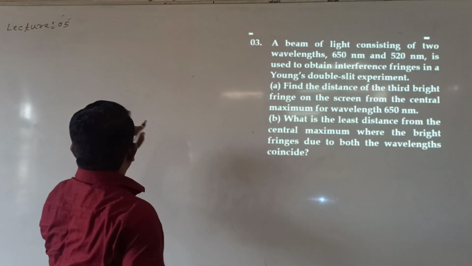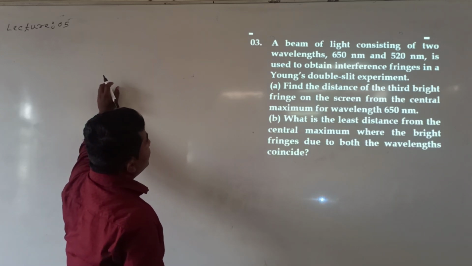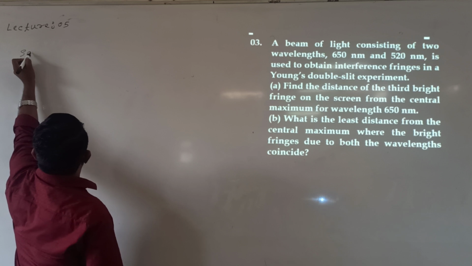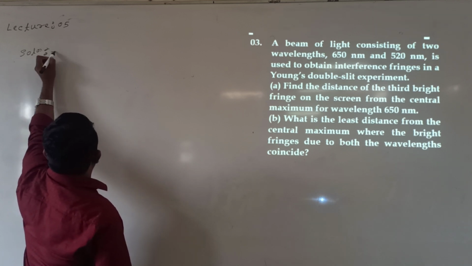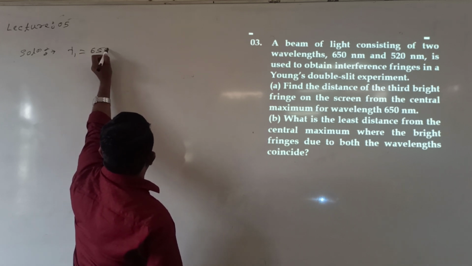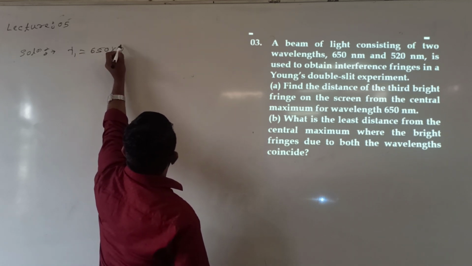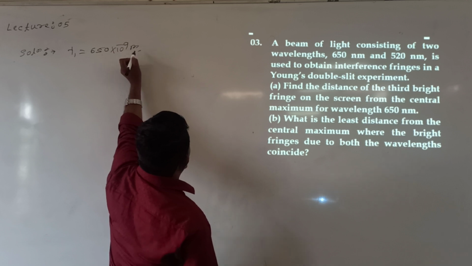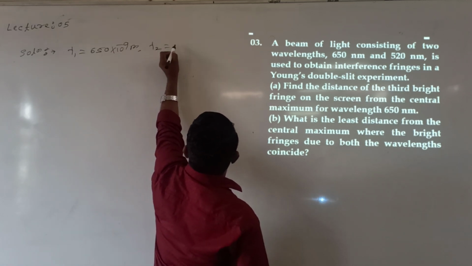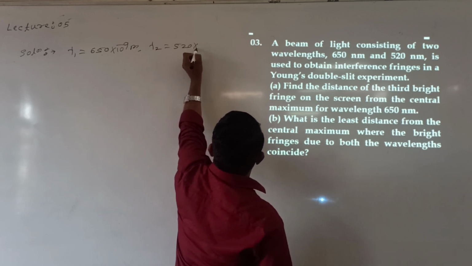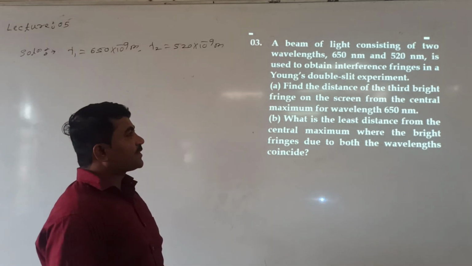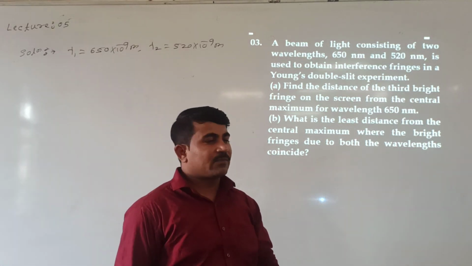What is it? A beam of light consists of two wavelengths, 650 nanometer, lambda 1, and 520 nanometer, lambda 2, used in Young's double slit experiment.